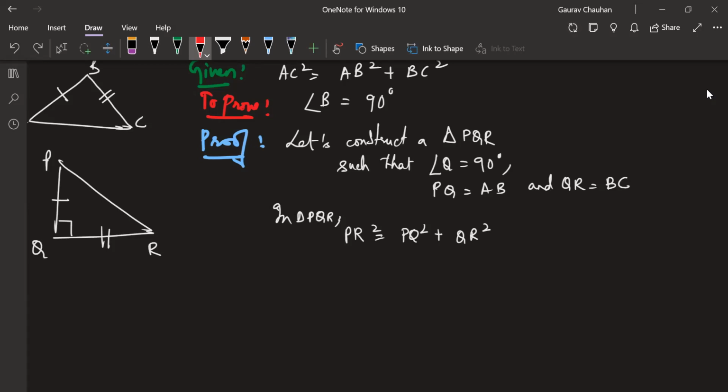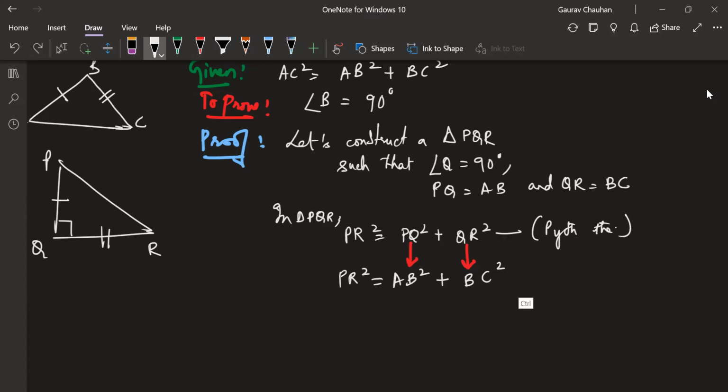How did we do the construction? We made PQ equal to AB, so in place of PQ square, I can write AB square. And we also made QR equal to BC, which means in place of QR square, I can write BC square. So I'm going to substitute this in the equation we got. This statement was from the Pythagoras theorem, but this statement is by substitution, by construction. We constructed it like this only.